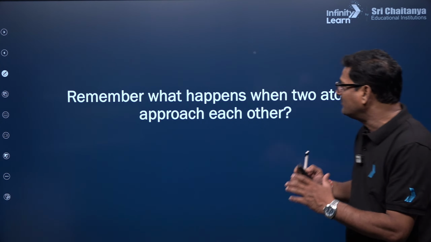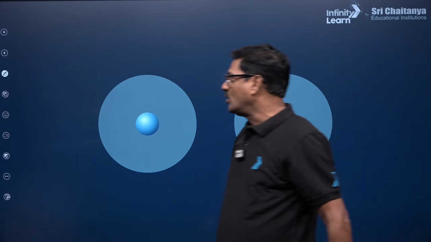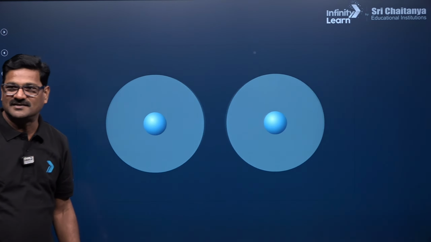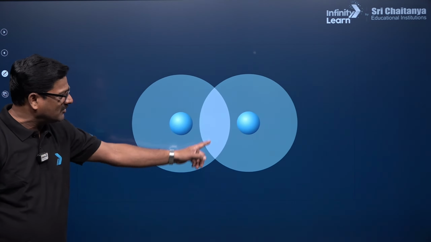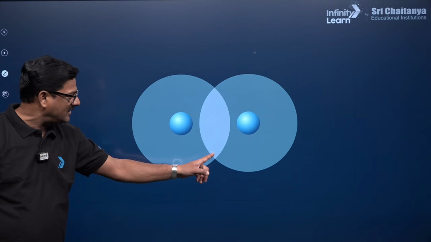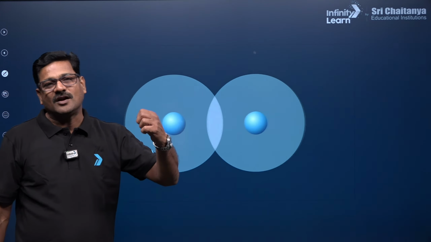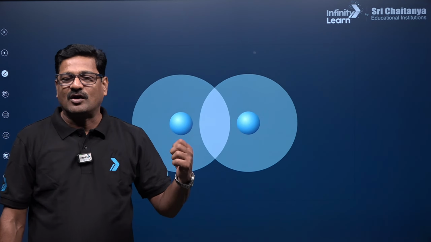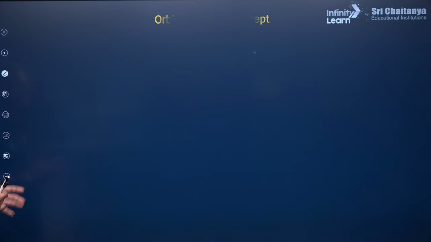Valence bond theory. Remember what happens when two atoms approach each other. Atoms come close, and they are going to overlap their electron clouds. How are they overlapping? Their electron clouds are overlapping. Where does the electron cloud lie? The electron cloud lies in their respective orbitals. So let's see the various kinds of orbitals and how they are going to do this.